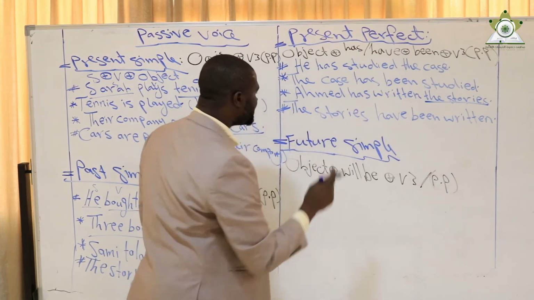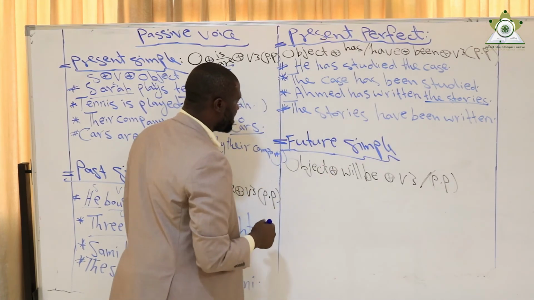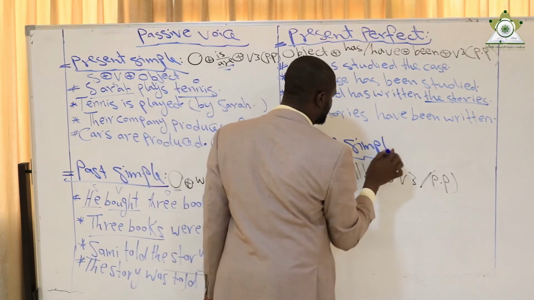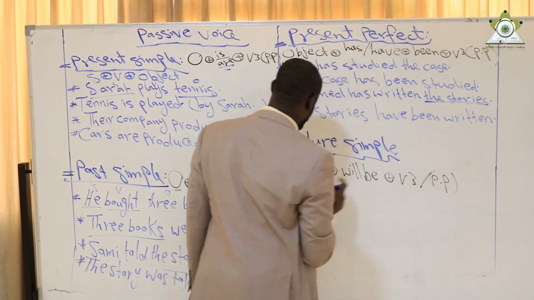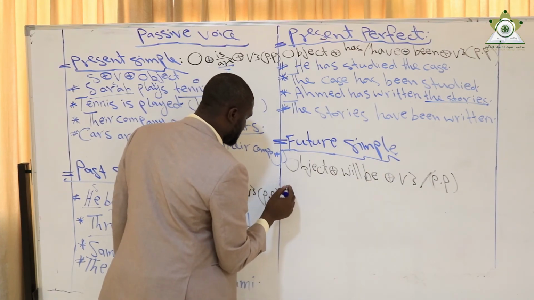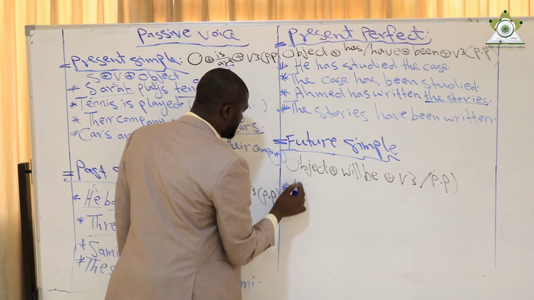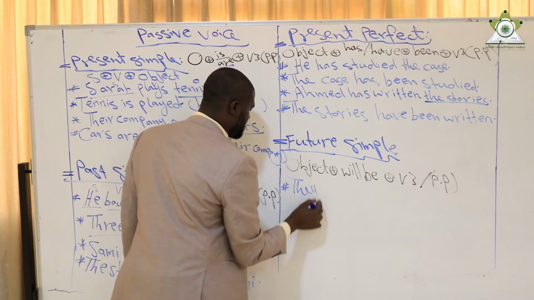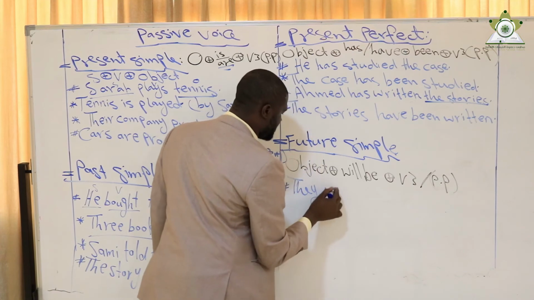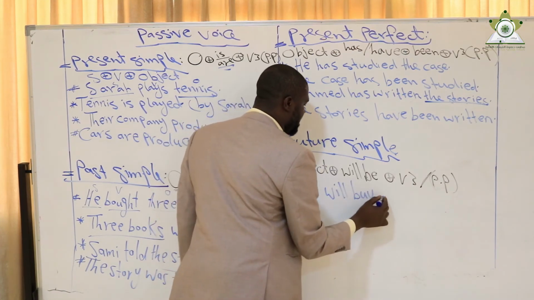Okay, the last rule is future simple. In future, as we can see, object plus will be plus verb 3. For example, they will buy a new car.